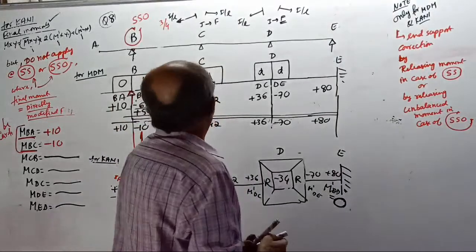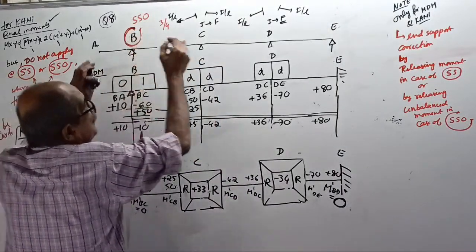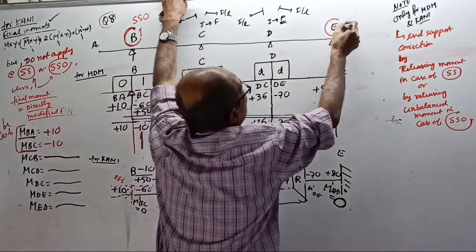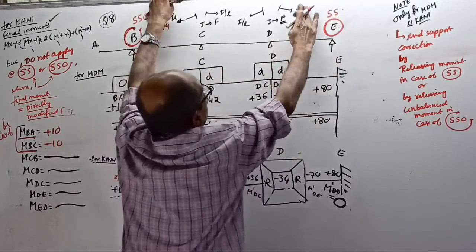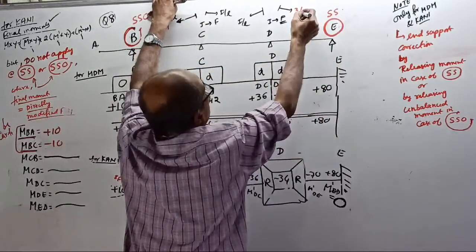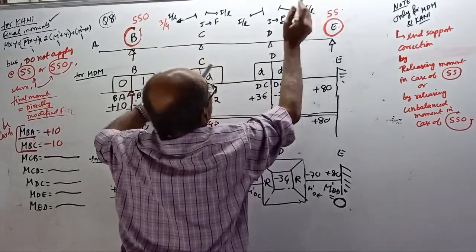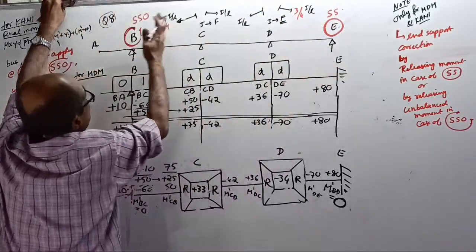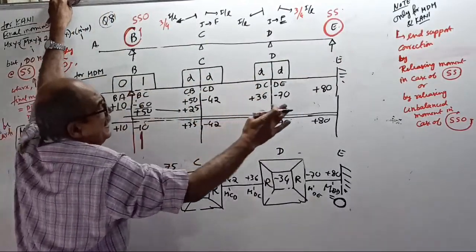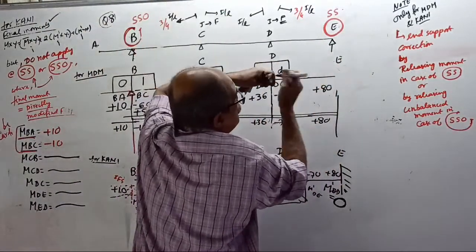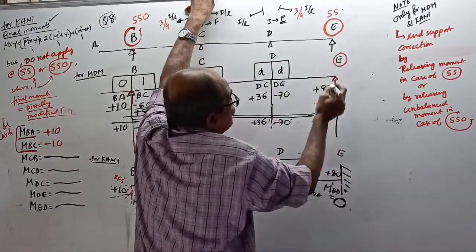Okay. Now, this is simple support with overhang, but this end is just simple support. Therefore, this stiffness is also 3/4 of I by L. This is I by L. So this is 3/4, this is 3/4. Distribution factor here is 0 and 1. And here it is simple support, with full simple support.